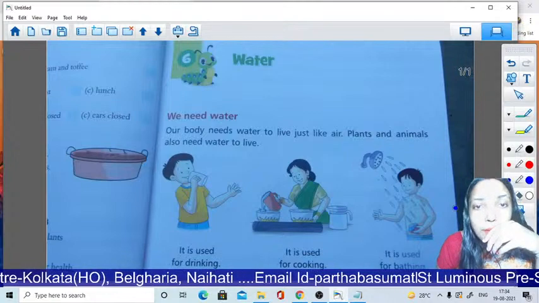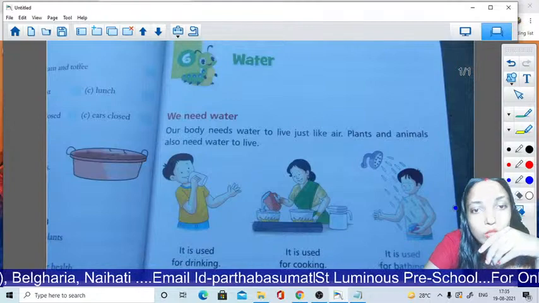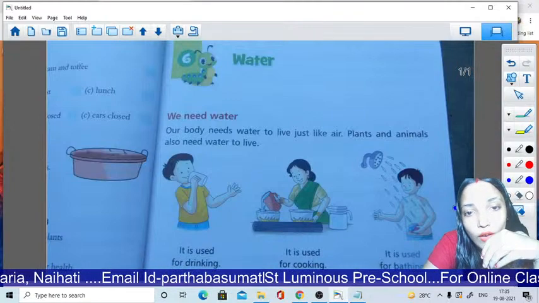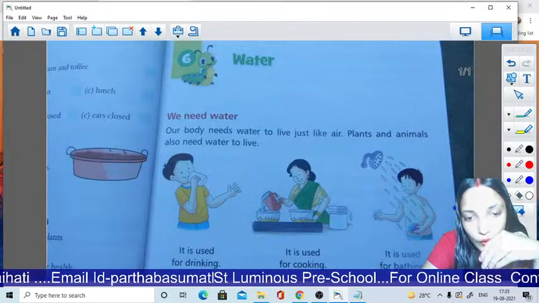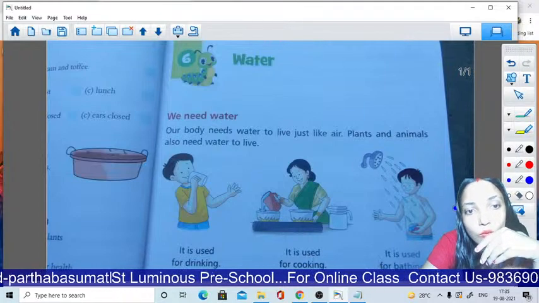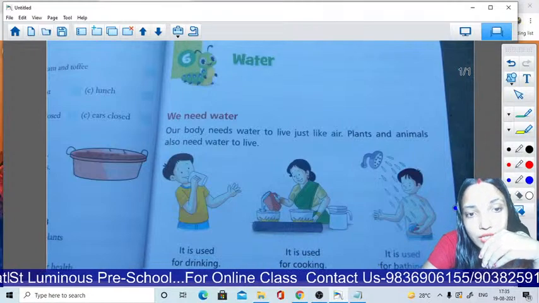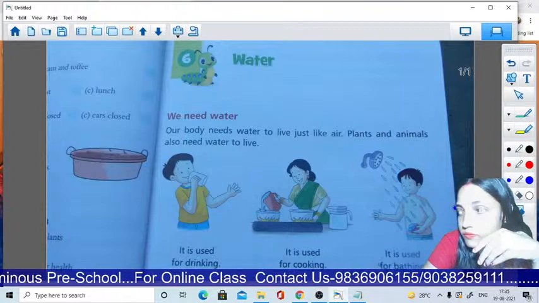Students, this is my page, water. Today I am going to discuss about water. You all know what is water. You all know it. Now start with me. Water. We need water. What is water? Let's see. We need water.